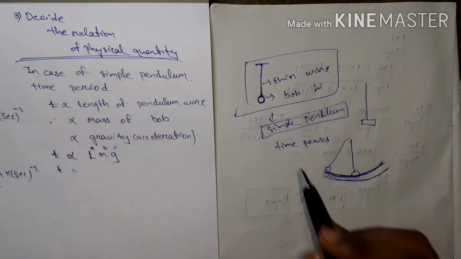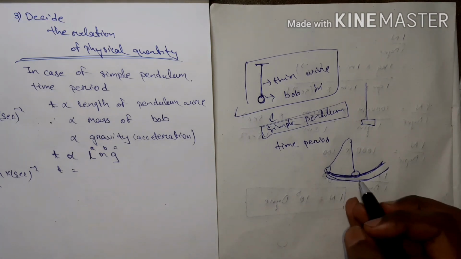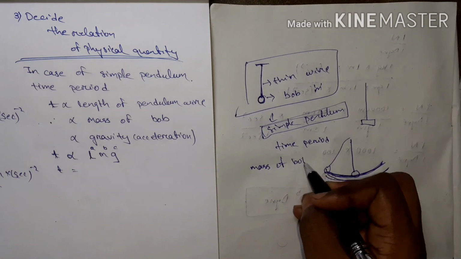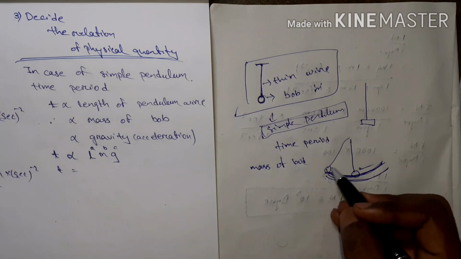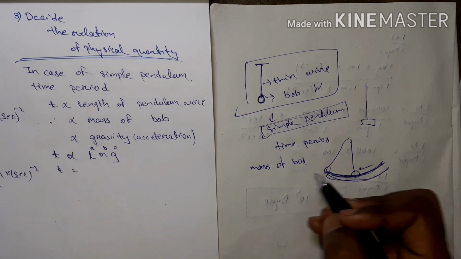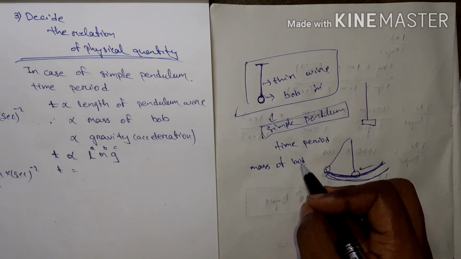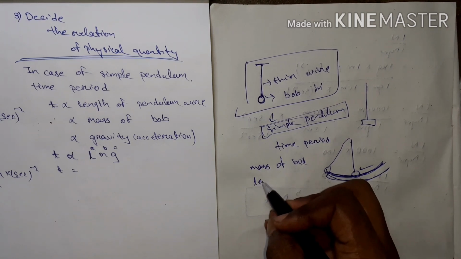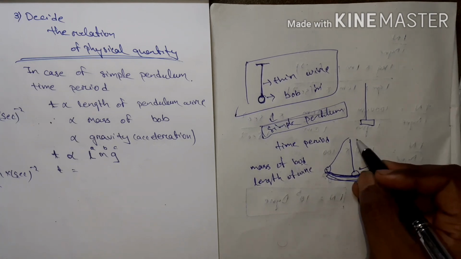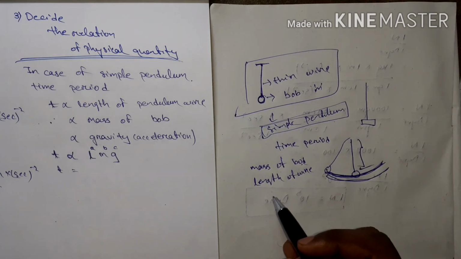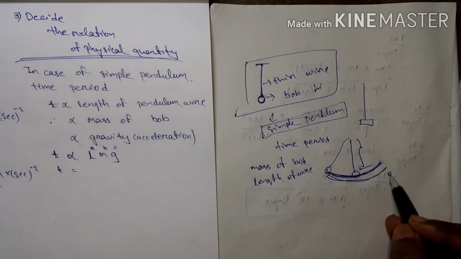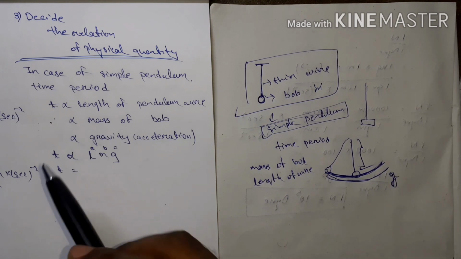The time period depends on the mass of the bob, the length of the wire, and the acceleration due to gravity, small g.